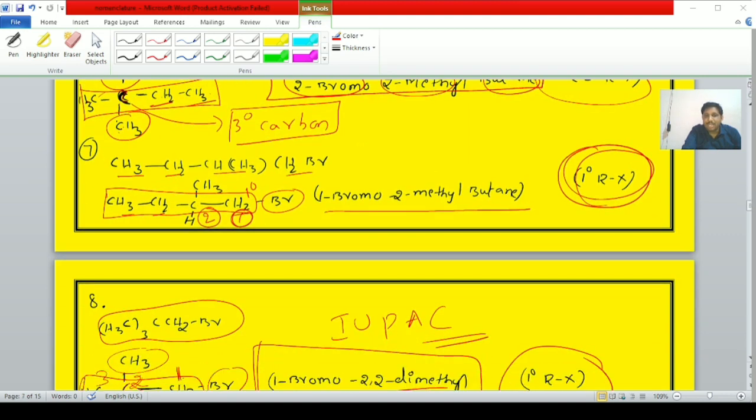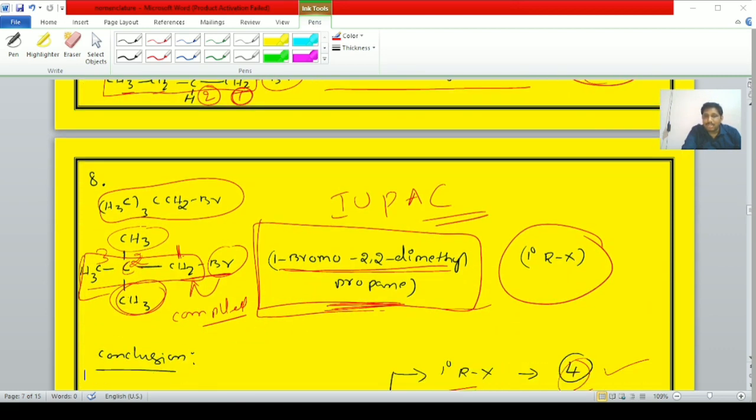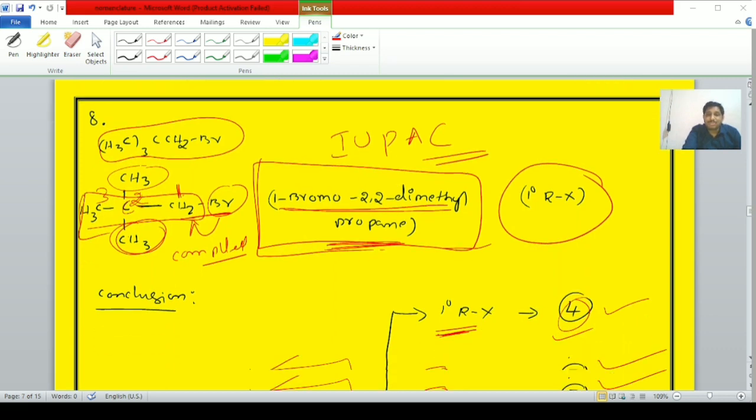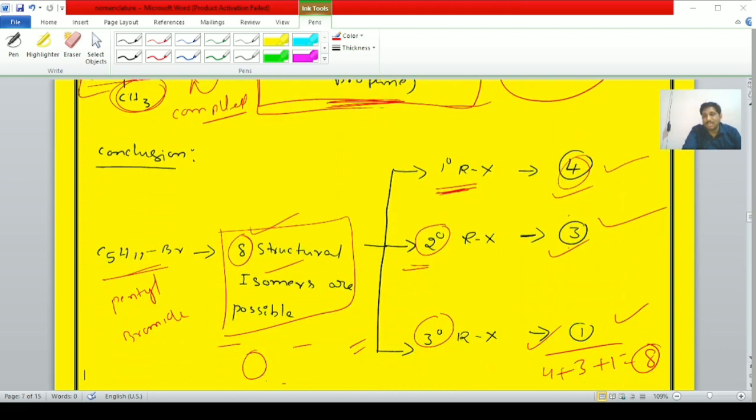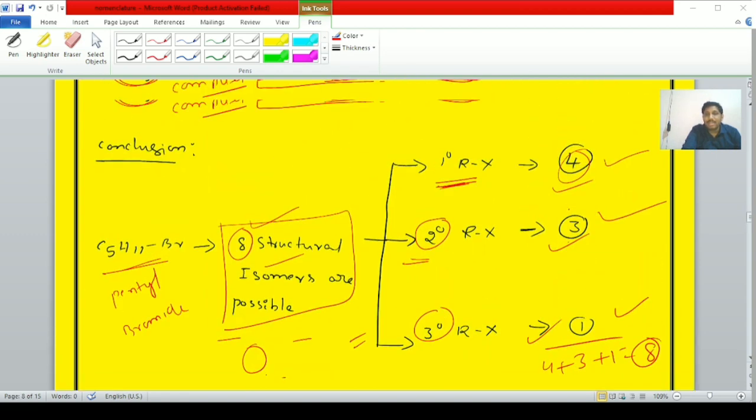The seventh one, student, is 1-bromo-2-methylbutane, which is a primary bromide. The last one, student, is 1-bromo-2,2-dimethylpropane, which is known as a primary bromide. Based on this, student, the conclusion is like this: the primary are 4, secondary are 3, and tertiary are 1 in number.